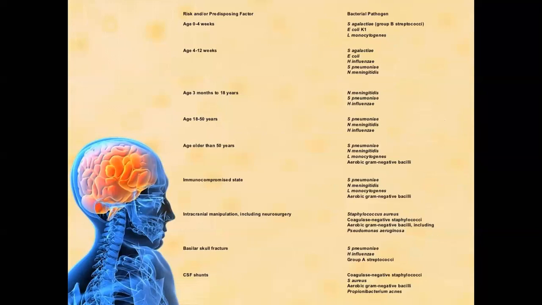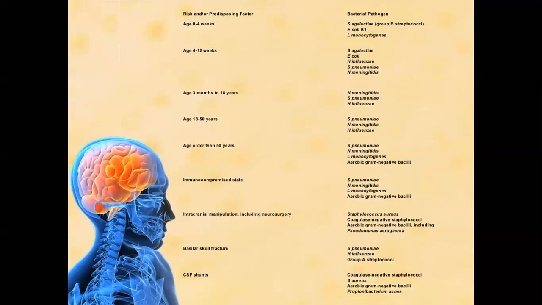Okay, these are the certain age groups the organisms affect. If the child's age is 0 to 4 weeks, the most common organisms involved are Listeria monocytogenes, group B Streptococci, and E. coli. If the patient's age is 4 weeks to 12 weeks, the common organisms are E. coli, H. influenzae, Streptococcus pneumoniae, and Neisseria meningitidis.